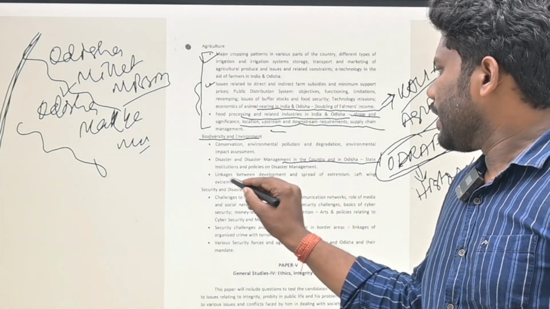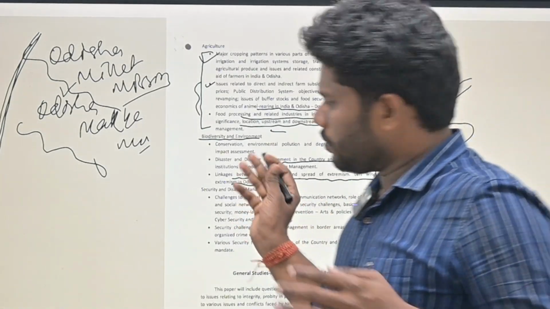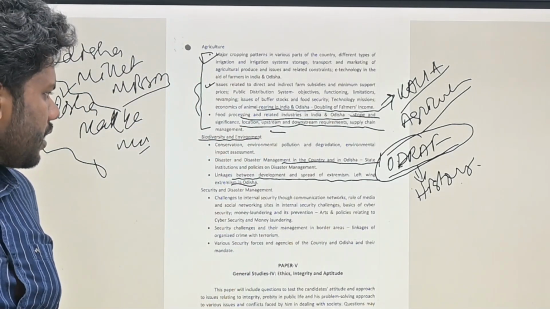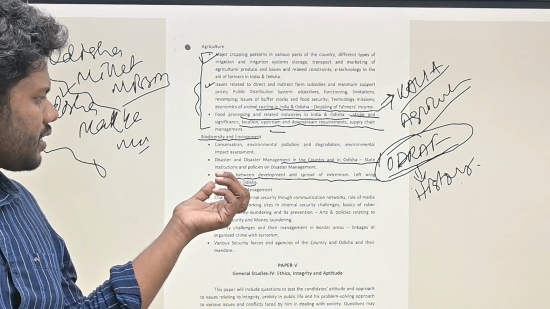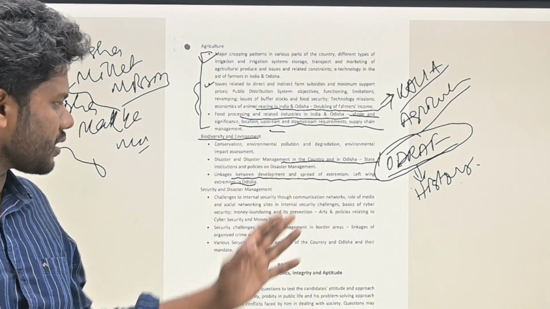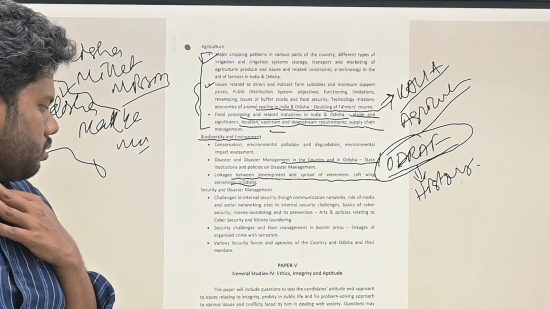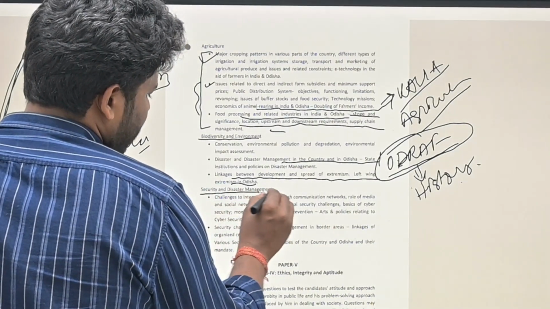Then the linkage between development and the spread of extremism, left wing extremism. It should be in the society part, but here they have included it in biodiversity and environment. But the thing is that it is all about development and how that has been opposed, extremism, left wing extremism.